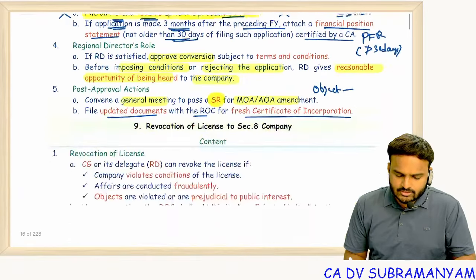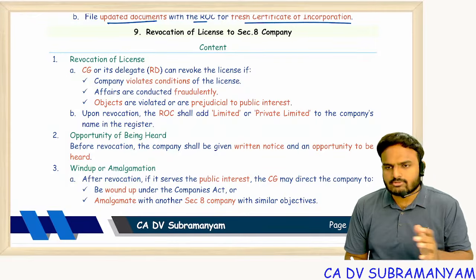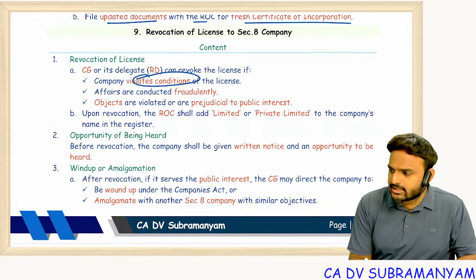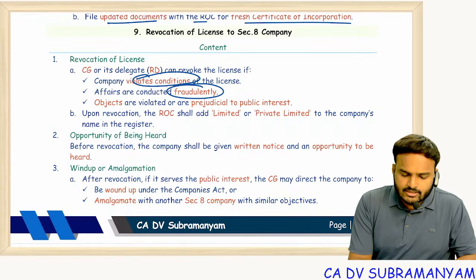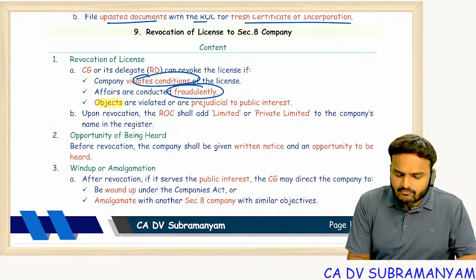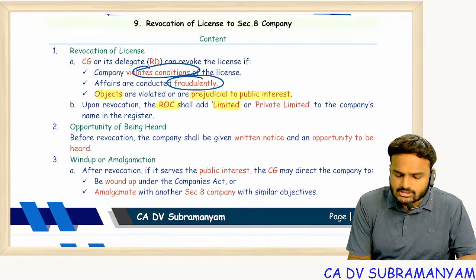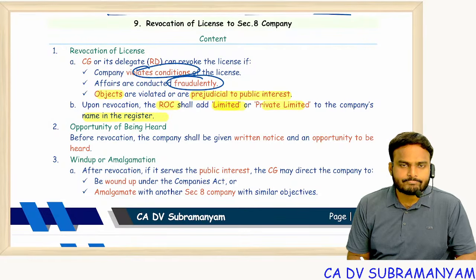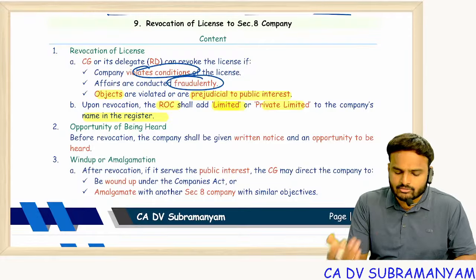So next one, revocation of license to the Section 8 company. Many times this concept was tested in the examination. Simple concept only. If company violates the conditions of the license, if company affairs are conducted fraudulently, if company objects are violated prejudicial to the public interest, then upon revocation, ROC shall add limited or private limited to the company name in the register. That means mandatory conversion. This is not voluntary conversion. This is compulsory conversion of Section 8 company into other company.